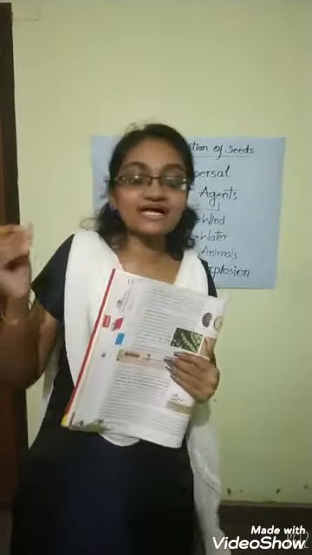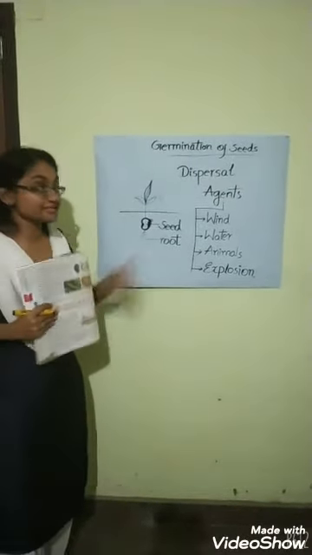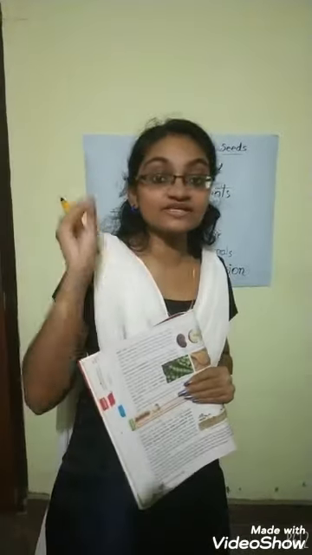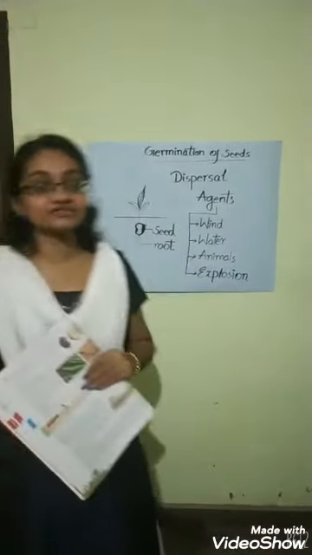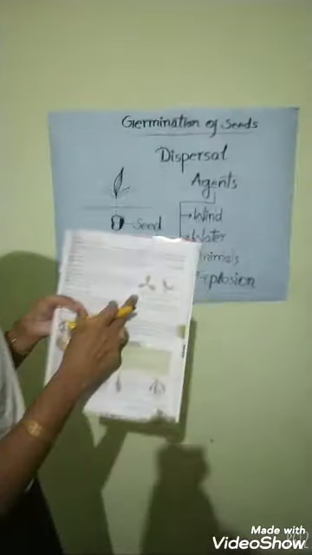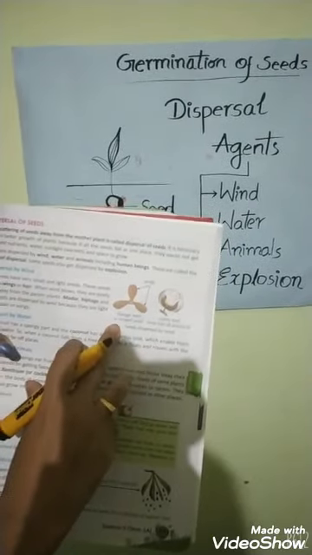Some seeds are dispersed through wind. Do you know which seeds will disperse through wind? Seeds which have small size and light weight will fly through air. Here in your text you can see two pictures: this seed has wings, and some seeds have small hair.